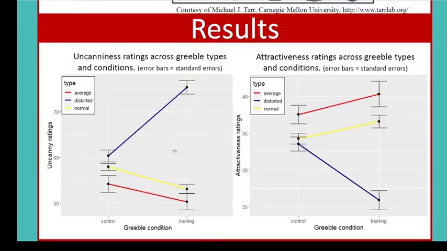There was no significant difference between normal and distorted variants in the control condition, but there was a significant difference between normal and distorted agreeables in the training condition. Specifically, distorted agreeables were more uncanny than normal agreeables in the training condition, or after the expertise training. In addition, distorted agreeables were more uncanny in the training condition than distorted agreeables in the control condition.